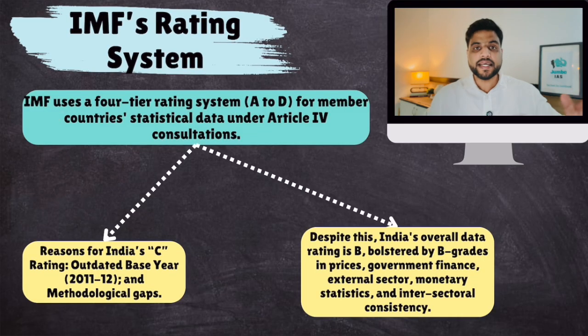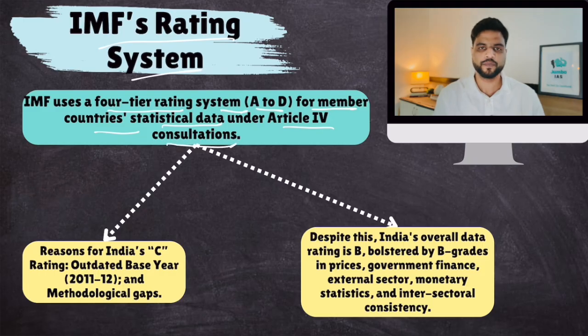So what is this rating system? IMF uses a 4-tier rating system, A to D, for member countries' statistical data under Article 4 consultations. IMF conducts these Article 4 consultations with member countries, and in that it publishes a report and then gives a grade. The grade is from A to D.